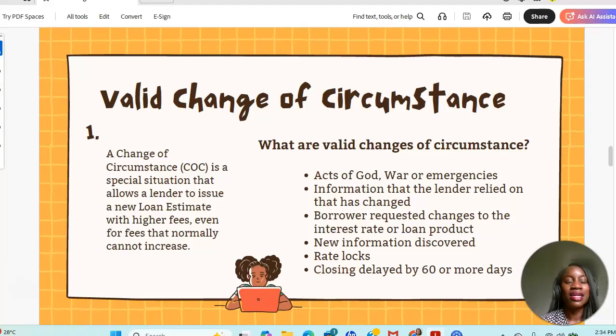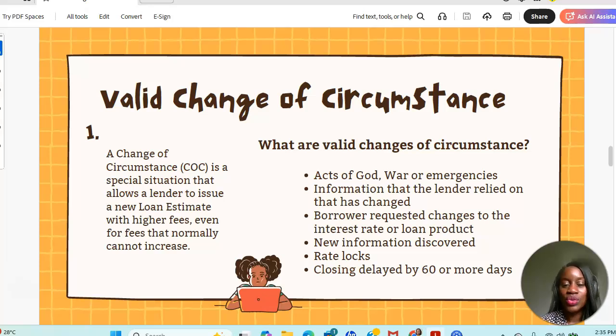That's called a change of circumstance, and that is just a special situation that allows the lender to issue a new loan estimate with higher fees, even for fees that cannot normally increase. All right, but it has to be a valid change of circumstance.